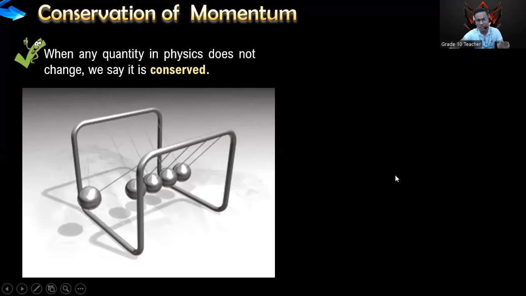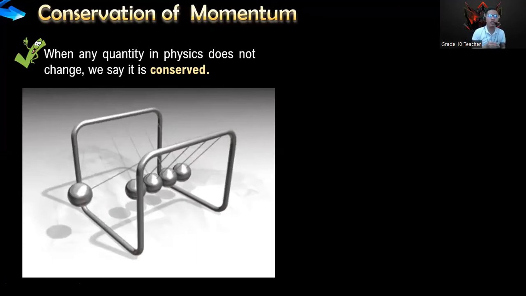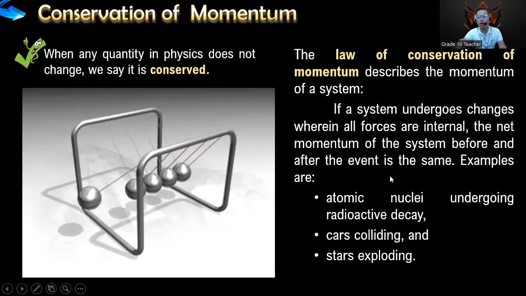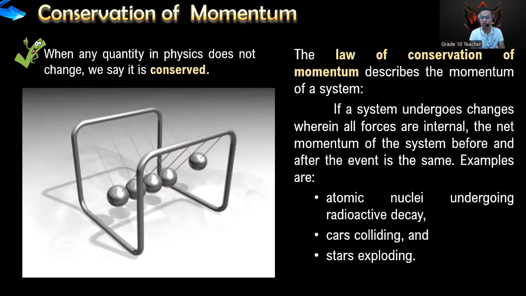Now, in physics, anything that does not change, we call conserved. So when you say law of conservation of mass, it means there's no change in mass. Law of conservation of energy means there's no change in energy. So the same goes for the law of conservation of momentum. That means there's no change in the momentum from the first and the second scenario.